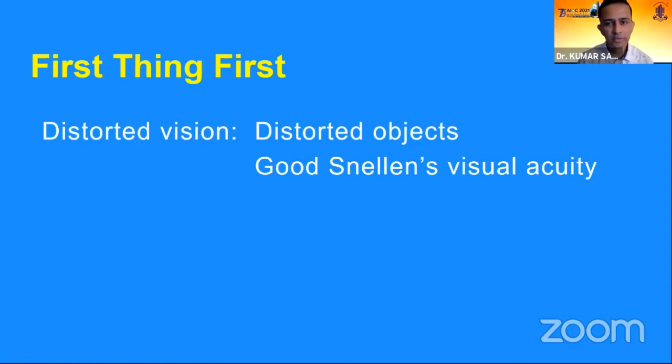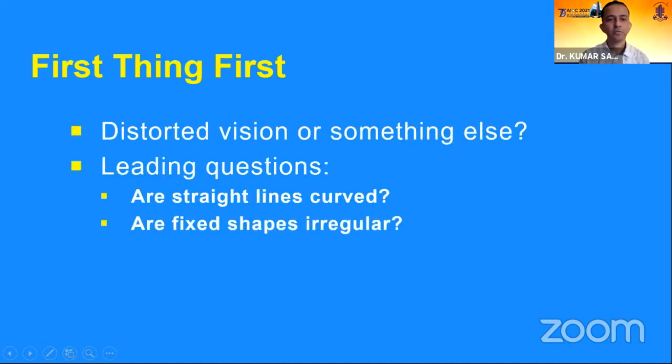My talk is about distorted vision, and to tell first thing first, distorted vision and central patch are more or less similar looking symptoms, but they are different. When we are talking about distorted vision, we are talking that the vision is good, the patient is able to see well, but whatever he is seeing is distorted. So the objects are distorted, but the central visual acuity is fine. So we have to make sure that what we are dealing with, is it really distorted vision or something else?